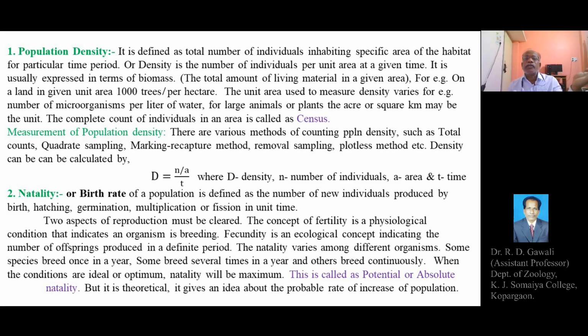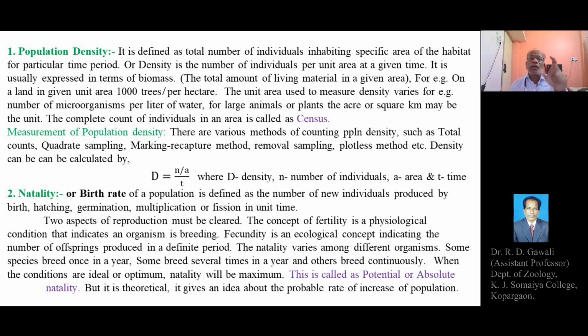Actual or realized natality will be different. There are several factors, such as nutrition, temperature, disease conditions, or other environmental conditions, which interfere with reproductive or breeding activities, and thus actual or realized natality might be different from, or less than, the potential or absolute natality.